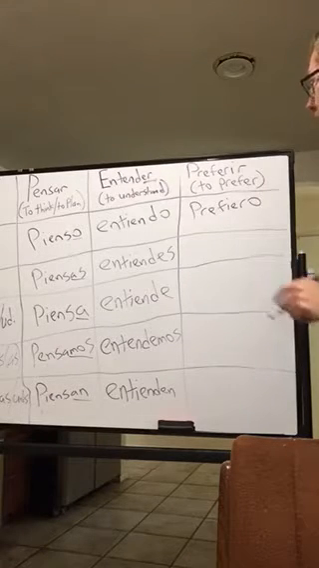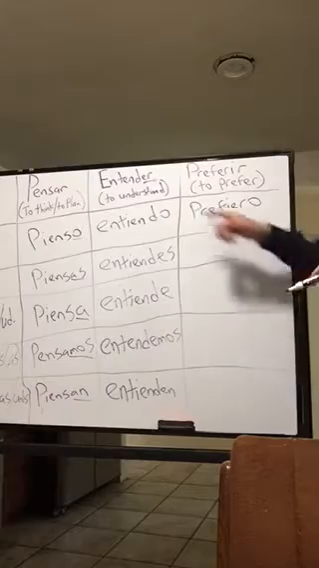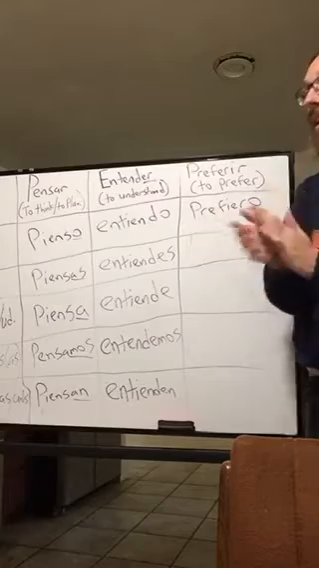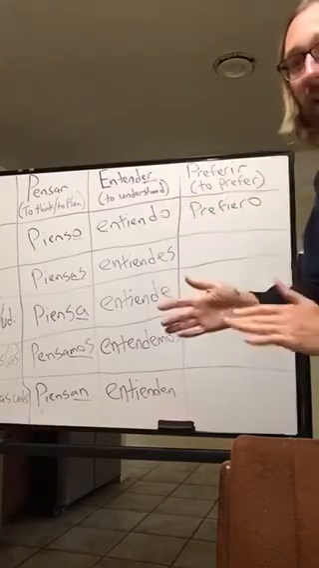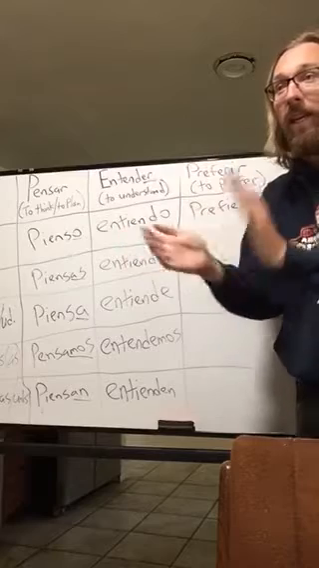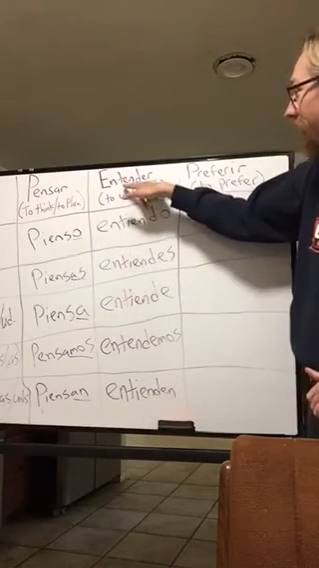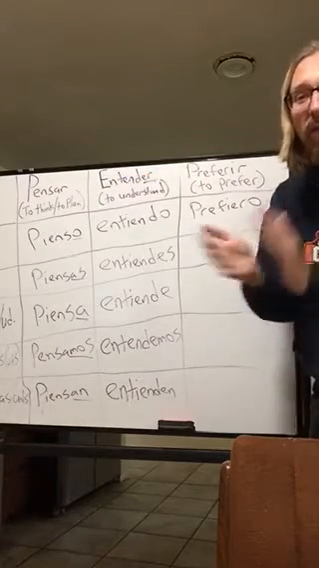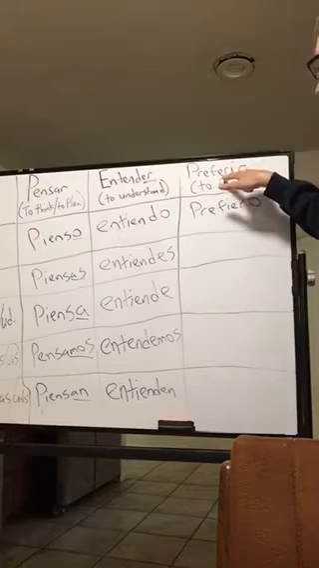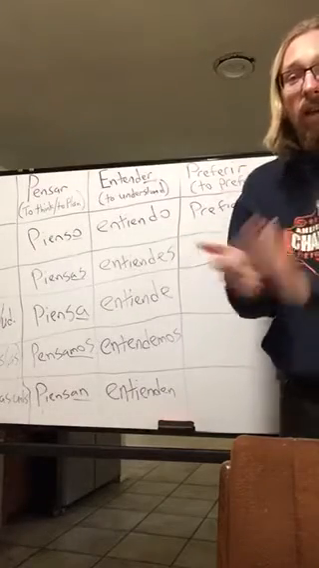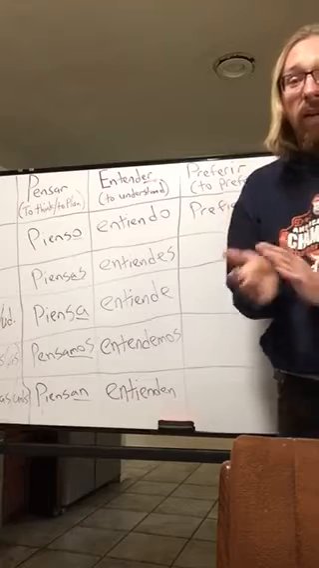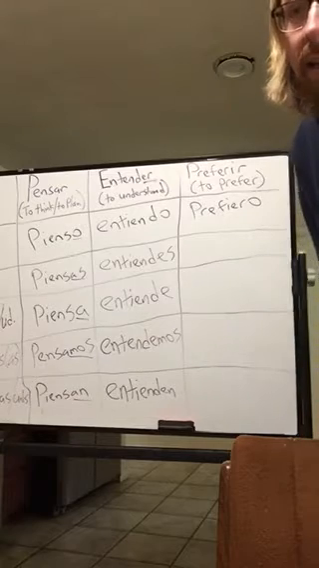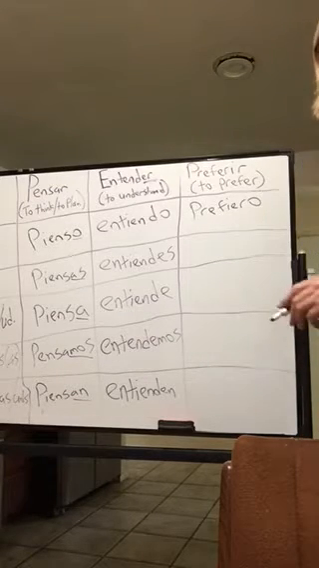Yo prefiero. I prefer. So just like with entender, see how entender had multiple E's? You take that second to last syllable, in this case ten, you take the E in ten and you change it to an IE. With preferir, you take the E in fer, because the second to last syllable is fer, and change it to an IE. So it's yo prefiero.